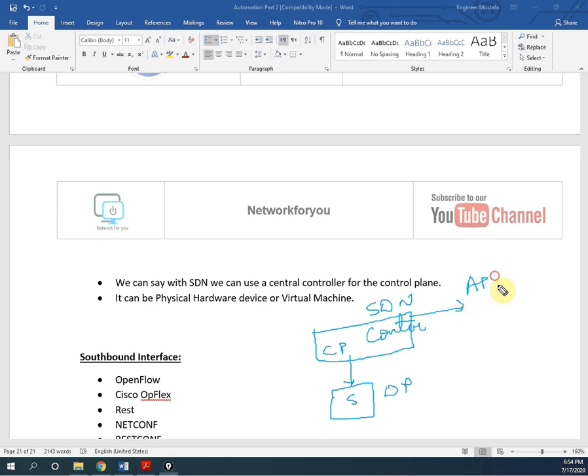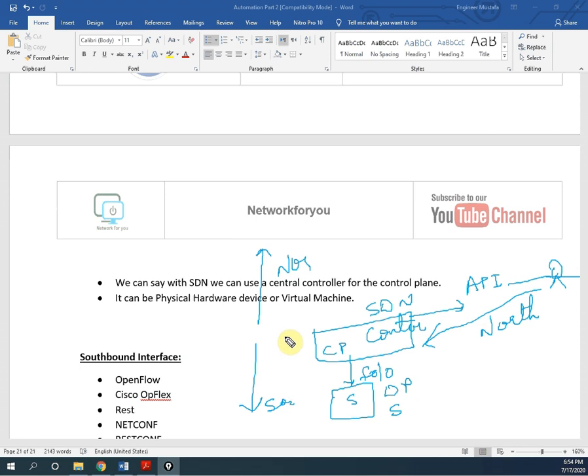With the help of API we can give an instruction to the controller: I need the status of the interface F0/0 of the switch. It will reply and give the status. The API we are using here is called the Northbound API. Going from the top is Northbound, and going down is Southbound.